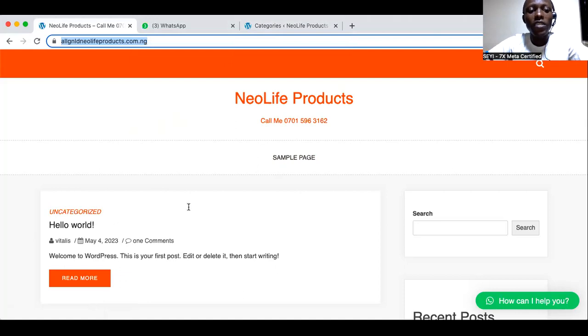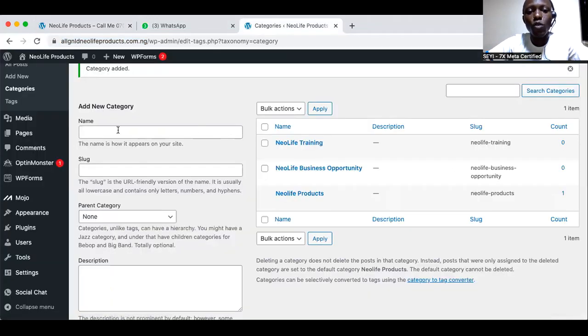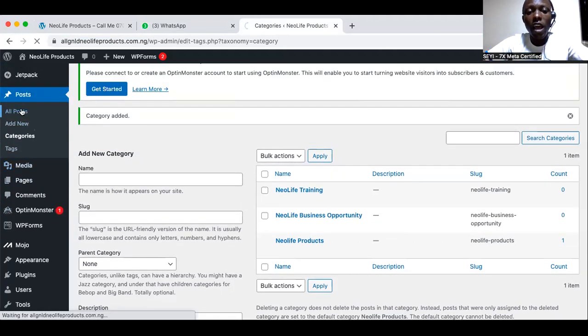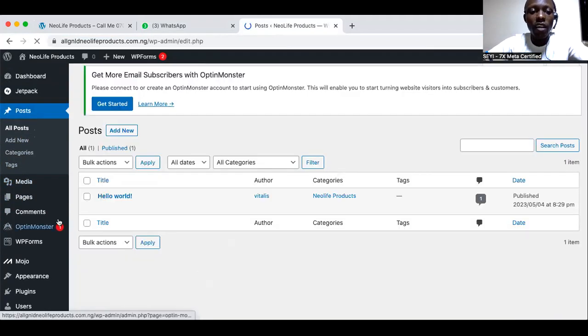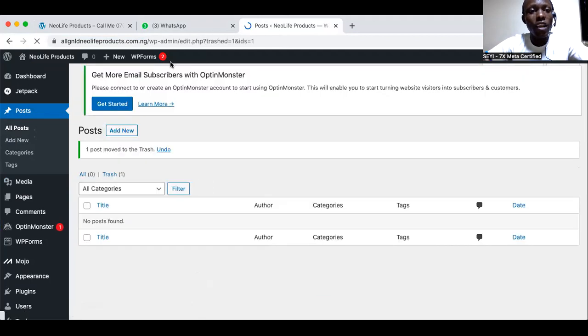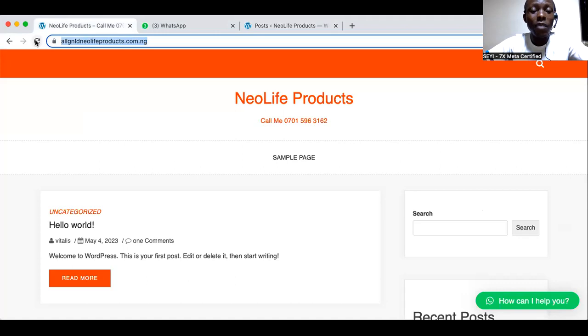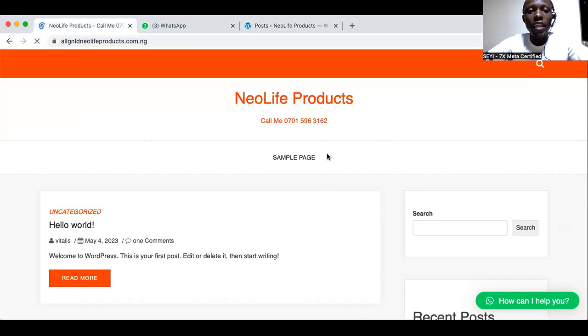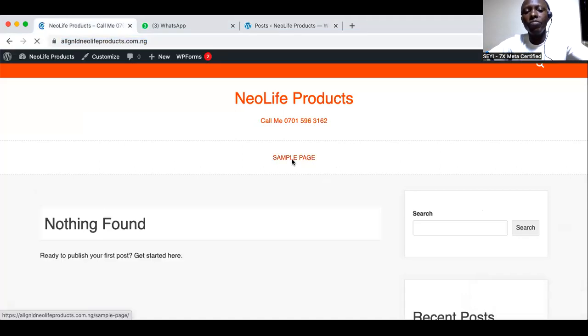I'm deleting this because it's a default. We don't need it for anything. So where are you going to delete posts? I'm just going to go to posts. I will see it there. We've set up our category. So I'll click here and say I don't want this one. Trash it. So immediately I delete it like this, you know what that means? It simply means our website is empty. Yes, it's good.